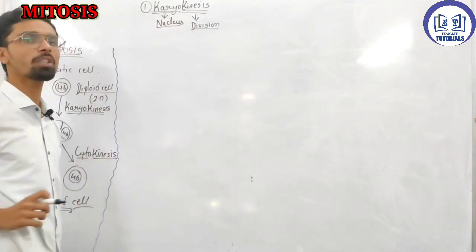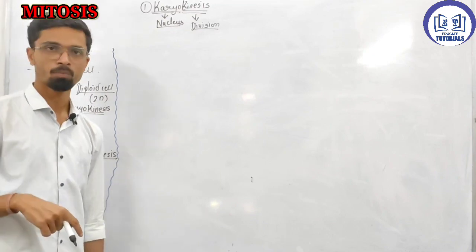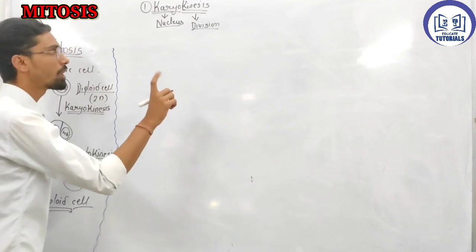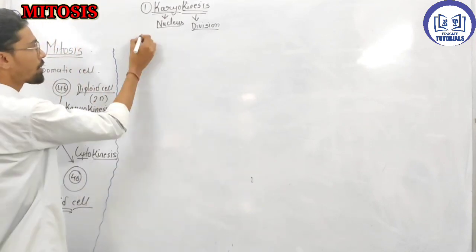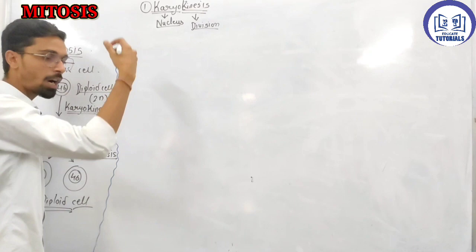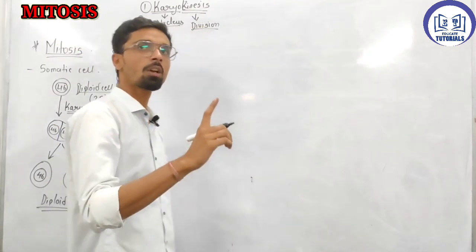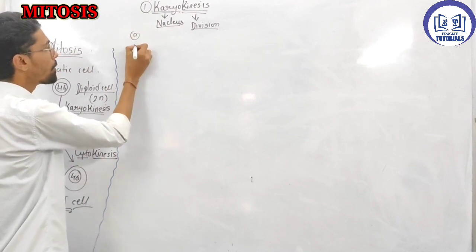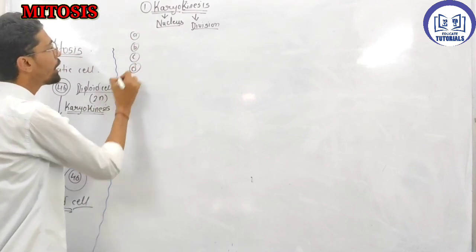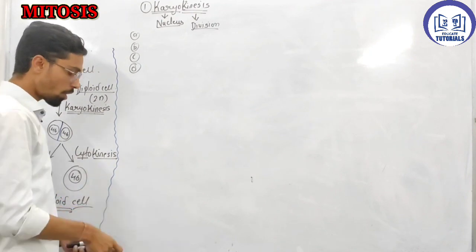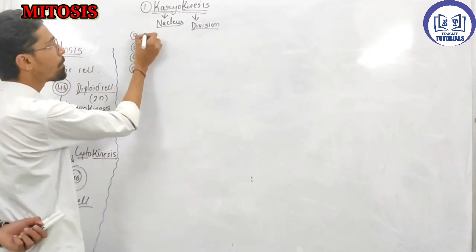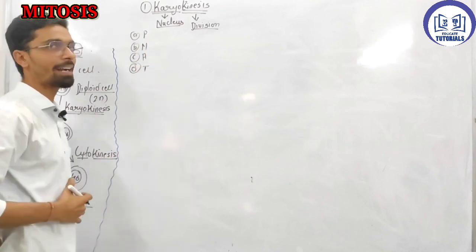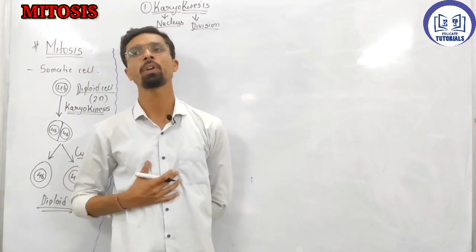So for the nucleus division, what happens inside the cell? The first phase of karyokinesis, how will you remember this? Just keep in mind, there are 4 phases of karyokinesis, which you can remember as PMAT.